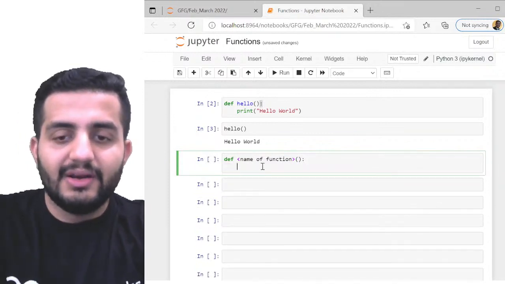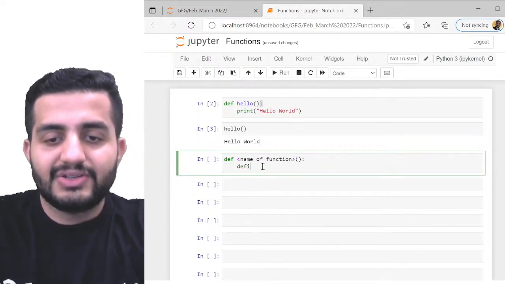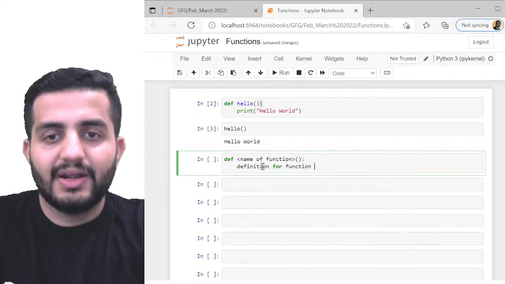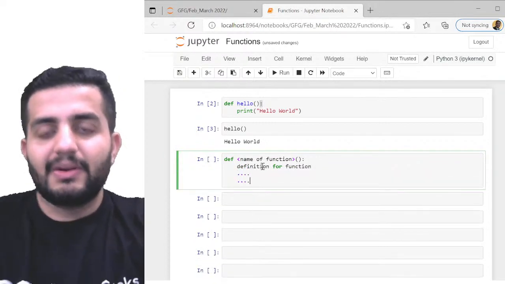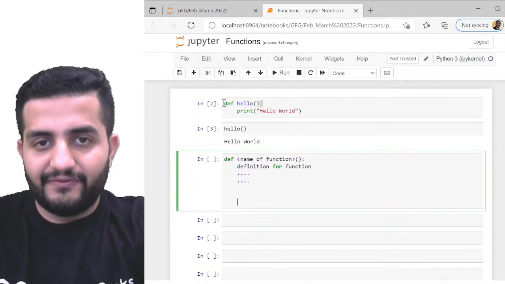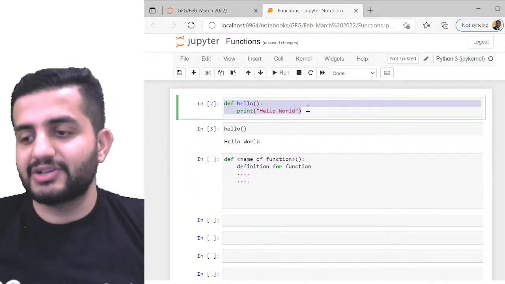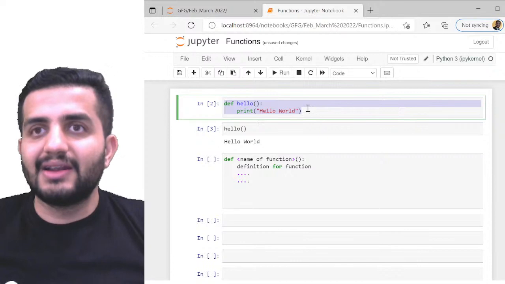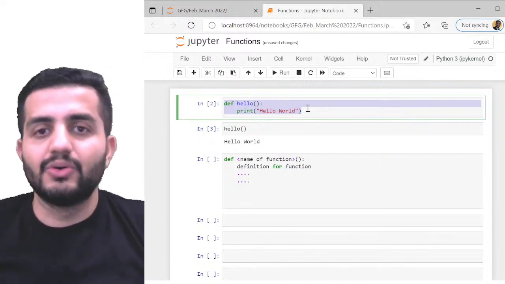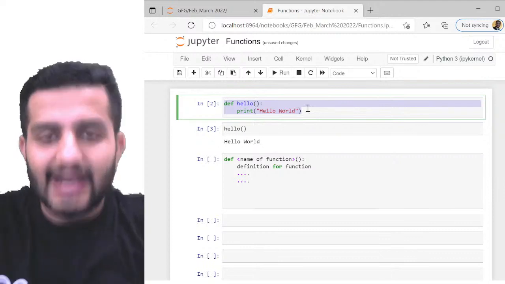Here you have the definition for the function, and it could be multiple lines. Ultimately the function would be doing something.